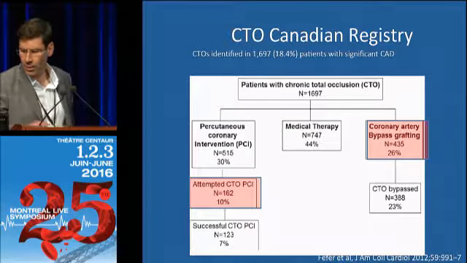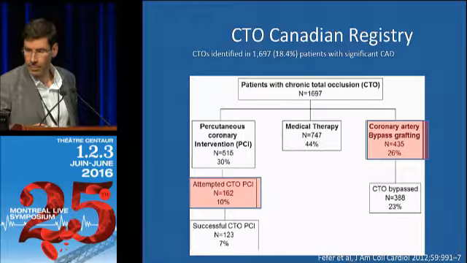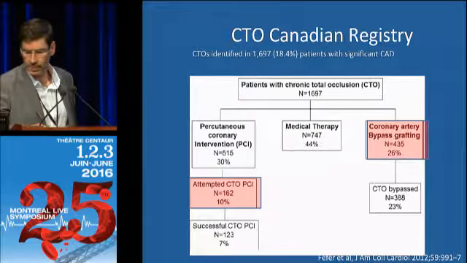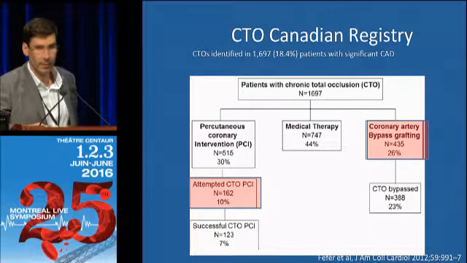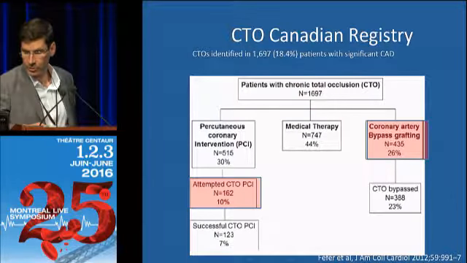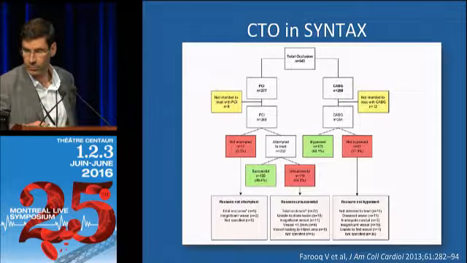In the Canadian registry, you see that CTO were found in about 18% of patients. In terms of PCI, there was a successful PCI of CTO in about 7%. Coronary bypass grafting was done in 26%, but actual bypass was done in 23%, just to give you some numbers.